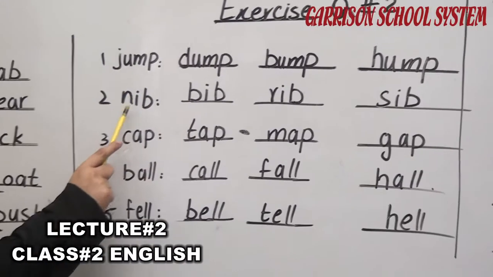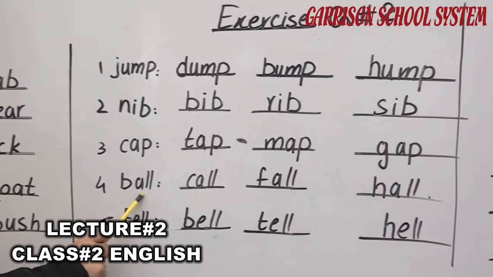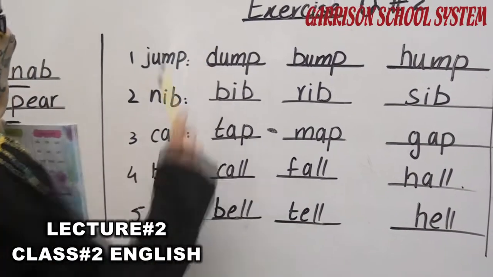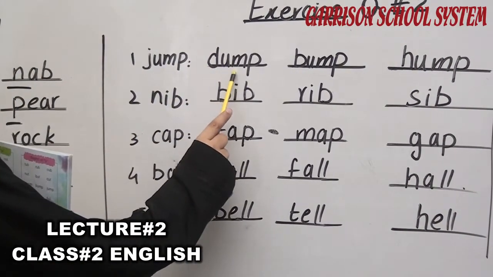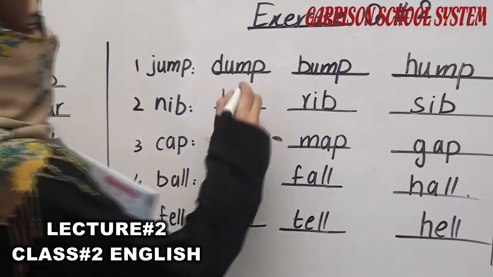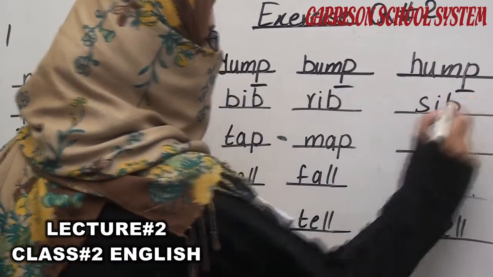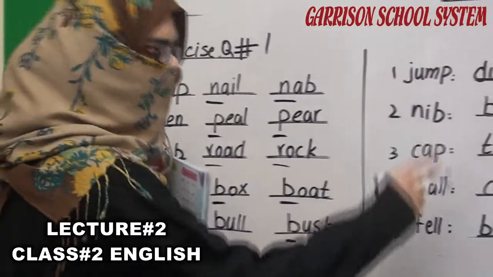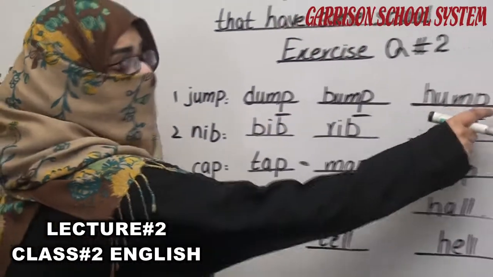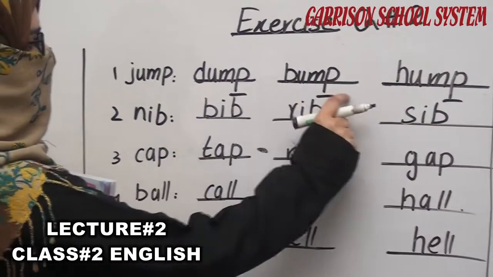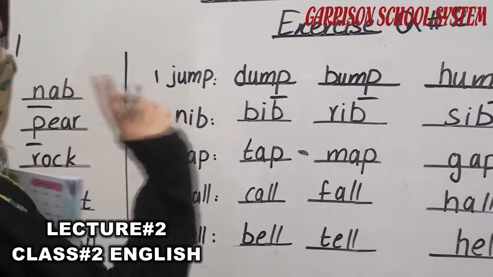Now the words are given: jump, nib, cap, ball, fell. You have to make 3 different words: dump, bump, hump. As you can see, the ending remains the same. Like the P sound. As you notice, P is the ending letter, and they have the same ending sound.